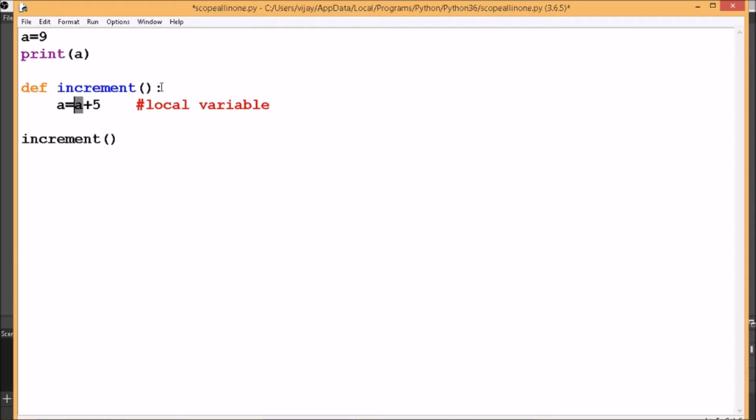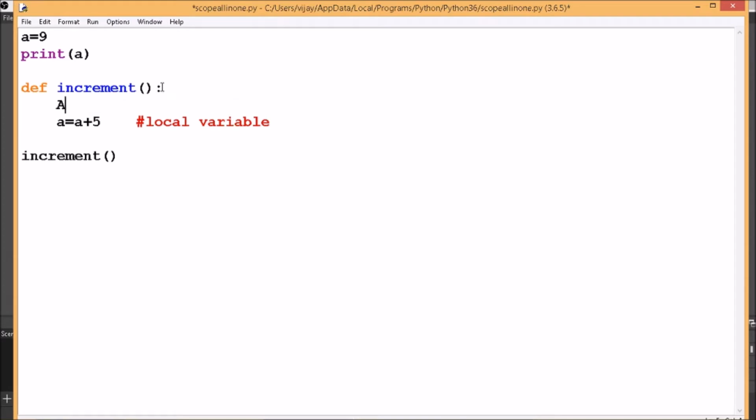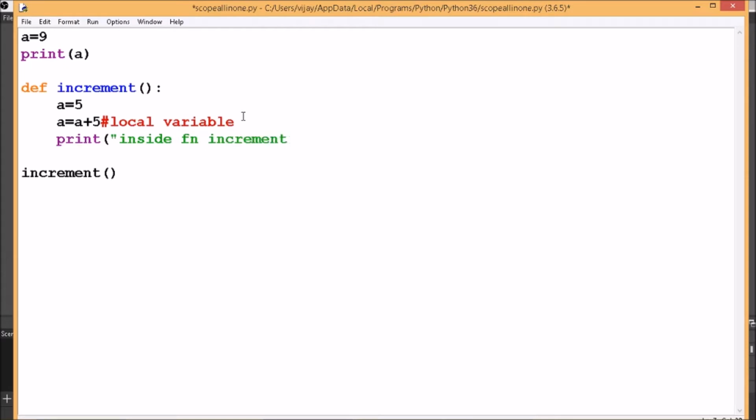So what we need to do is provide a value to it. Create that variable first: a is equal to, say, 5. Now I am incrementing. Now let me print, inside function increment.